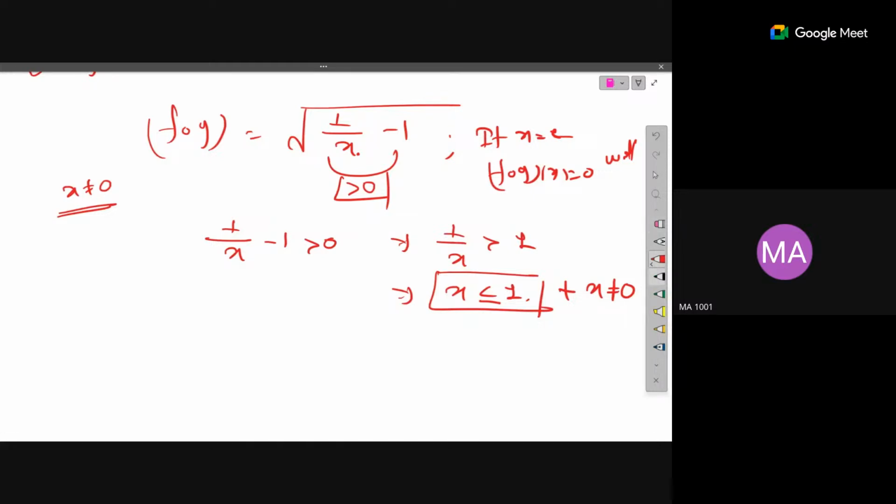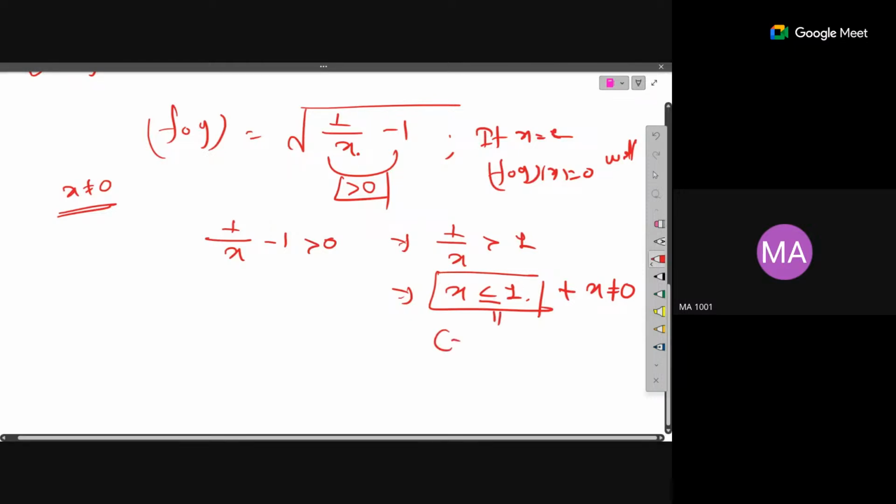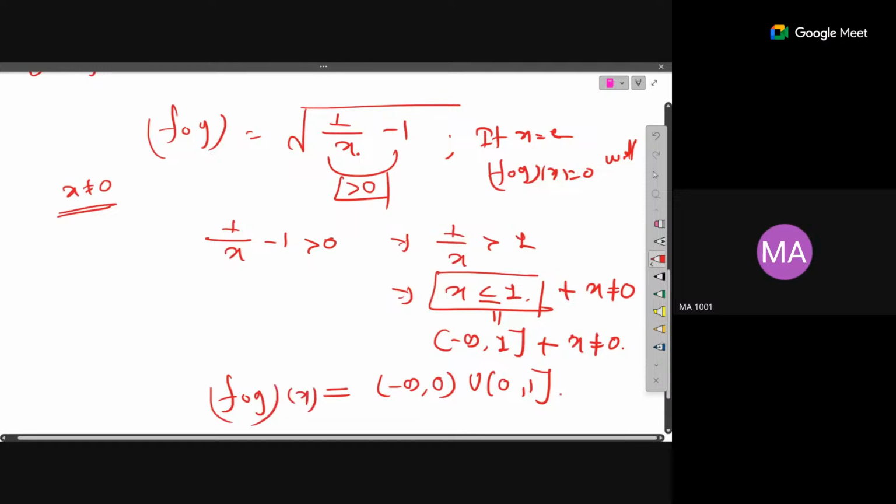So what will be the interval we can write? Here x less than or equal to 1 means minus infinity to 1 closed, plus that x is not equal to 0. So you can write minus infinity to 0 open, union with open 0 to closed 1. Now this will be the composition f composition g. Now is that okay? Clear?